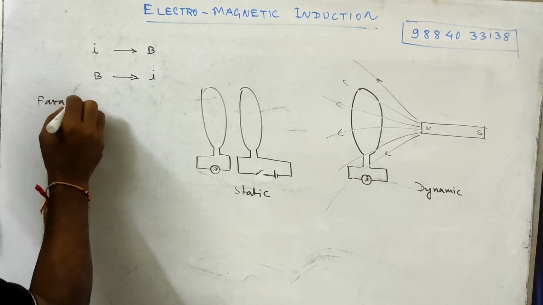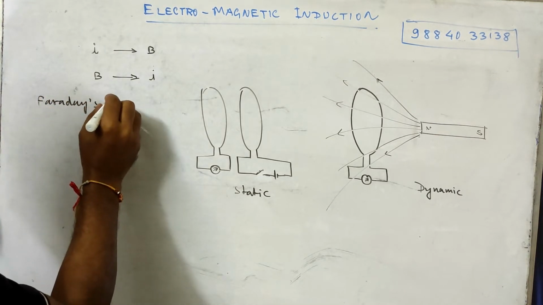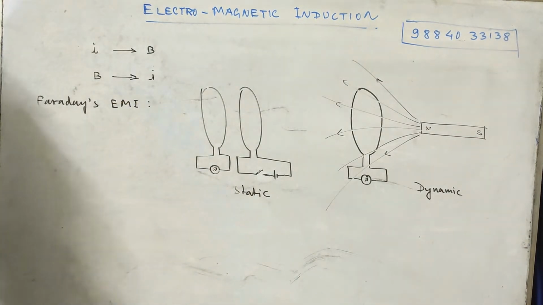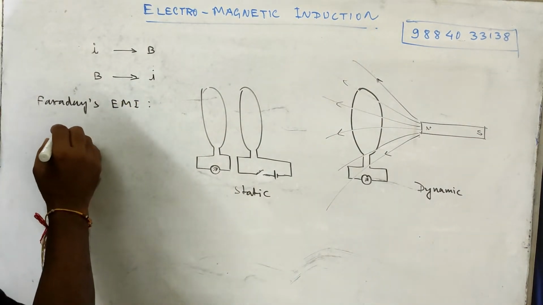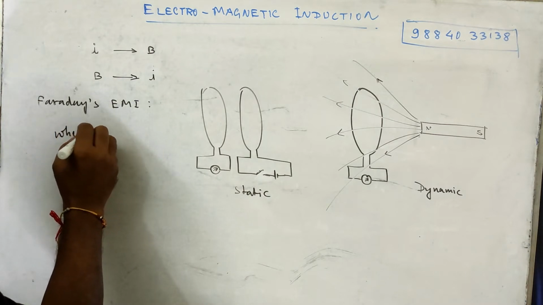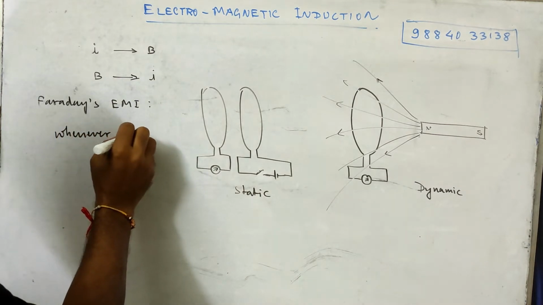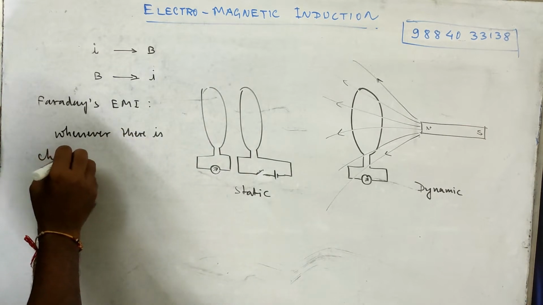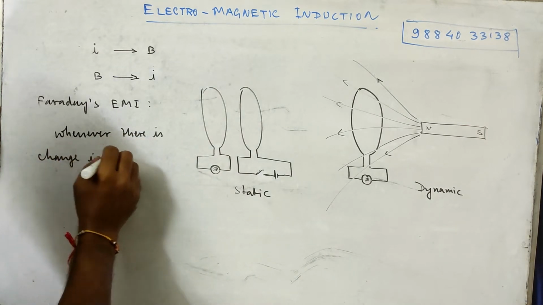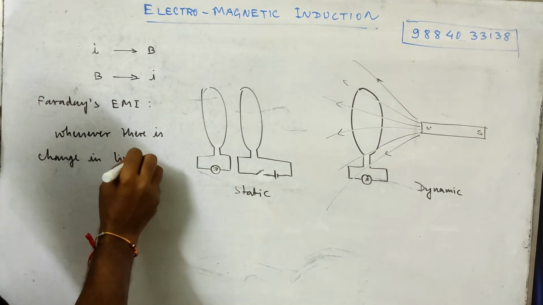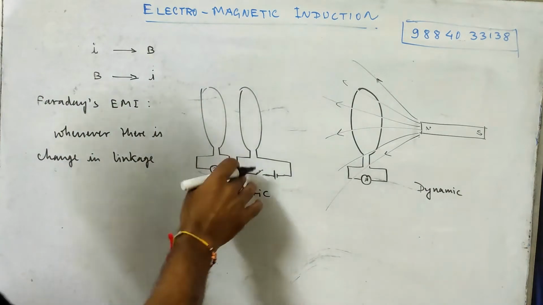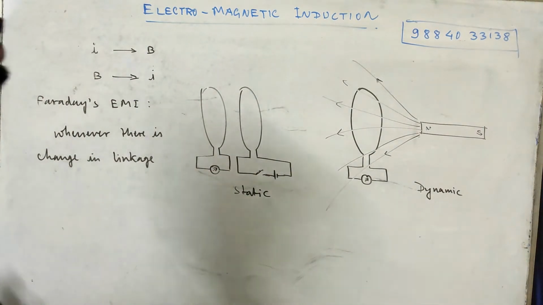Faraday's electromagnetic induction says that whenever there is a change in linkage, and one more thing you should remember, it is a loop, it should be a closed path, then only the current will flow, right? Current cannot flow in an open path.